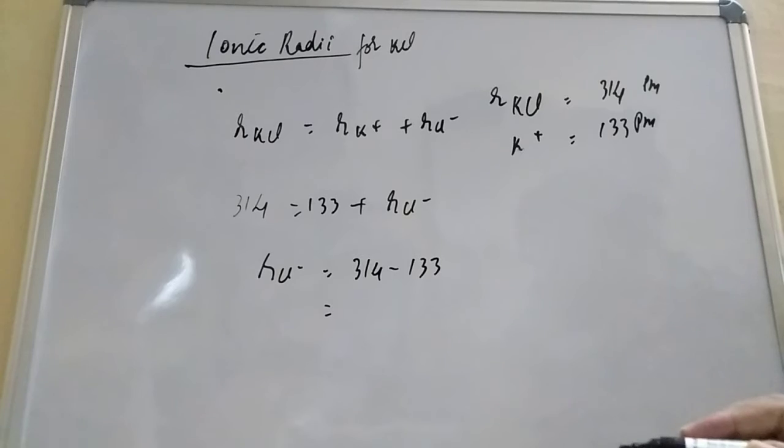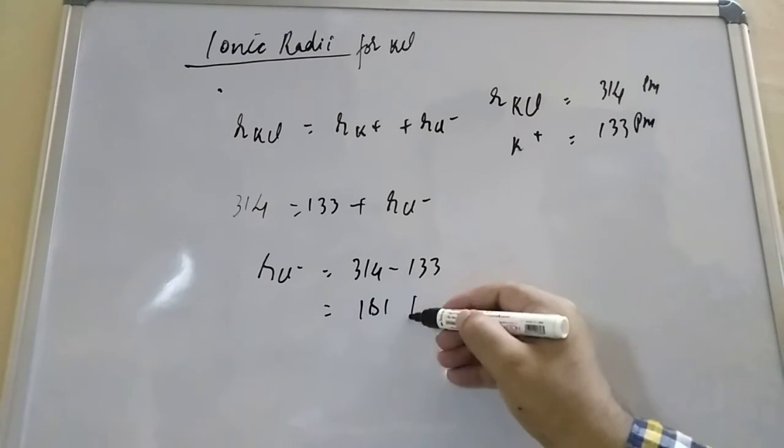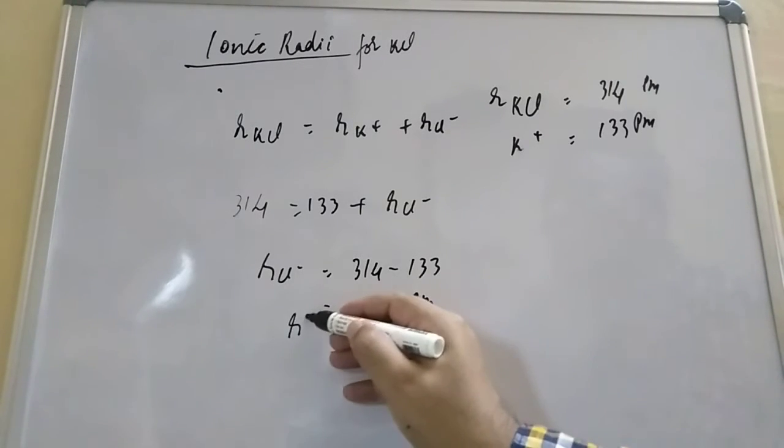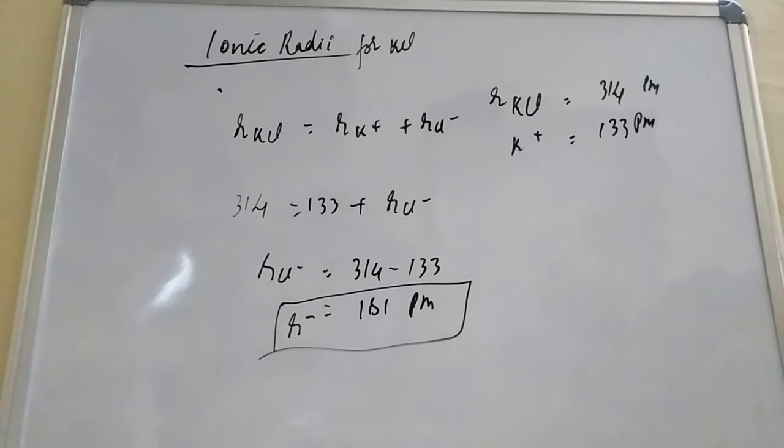So 314 minus 133, student, how much is coming? 181 picometer. So every time if you take any of the compound, so that r Cl minus you will be able to get, that is how much? 181 picometer.